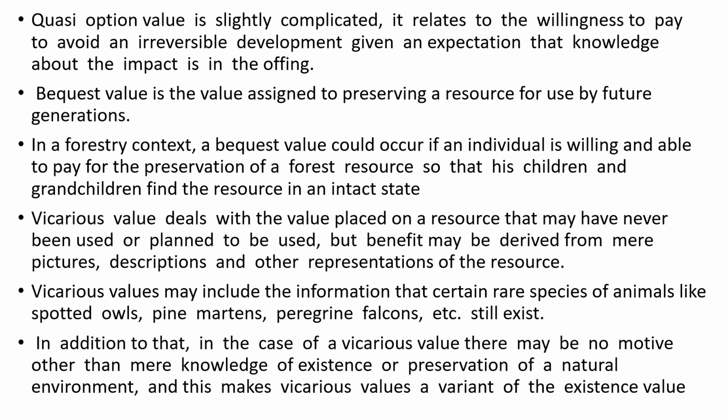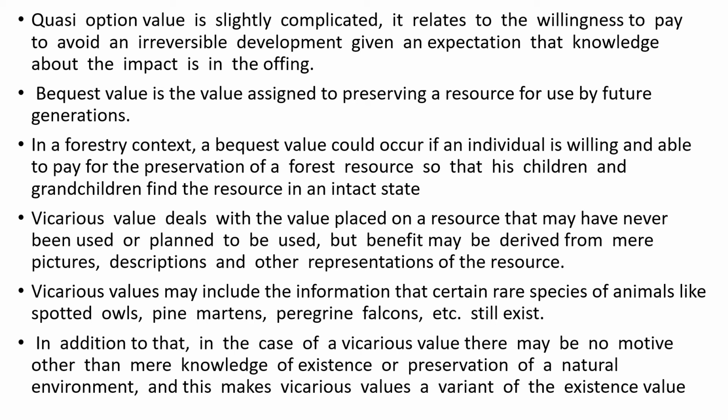Vicarious value deals with the value placed on a resource that may have never been used or planned to be used, but benefit may be derived from mere pictures, descriptions, and other representations of the resource.